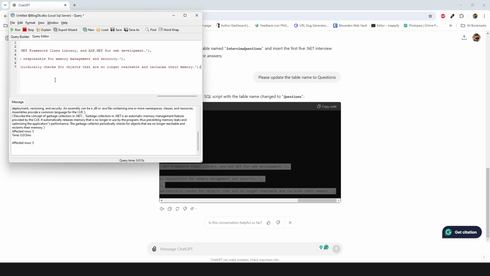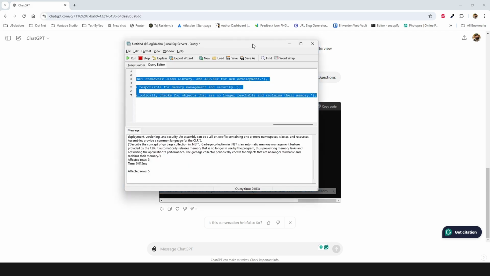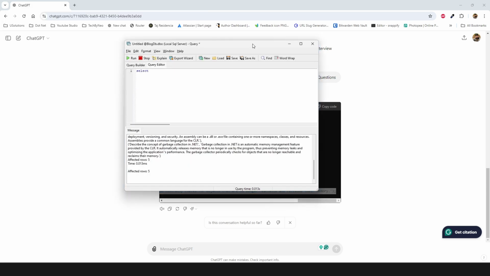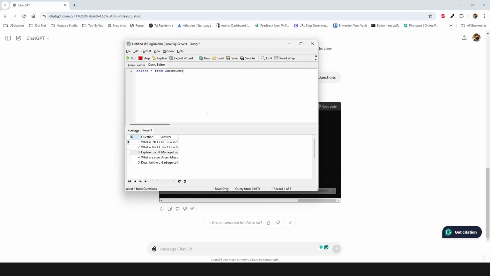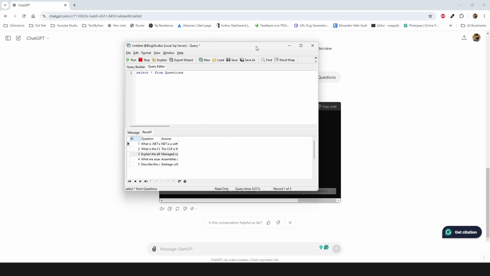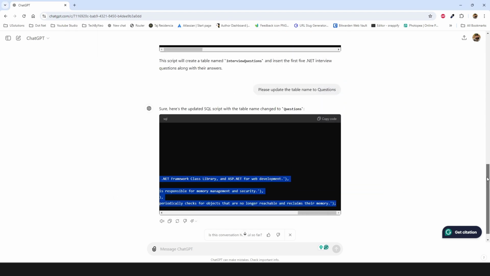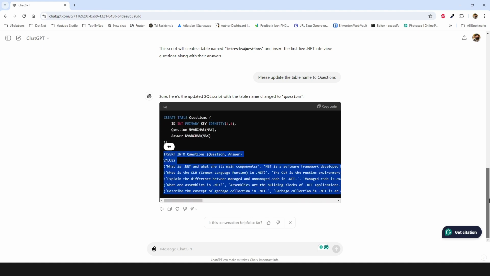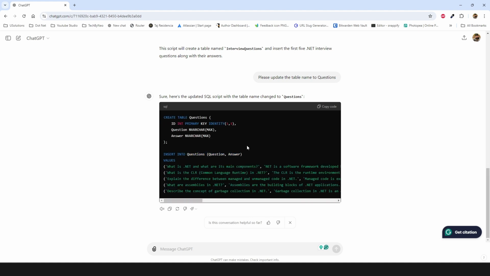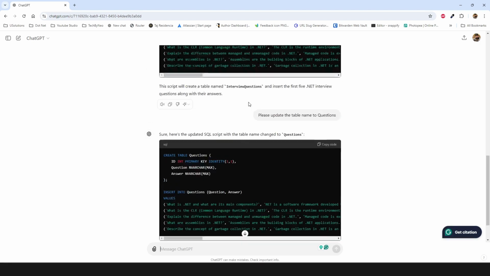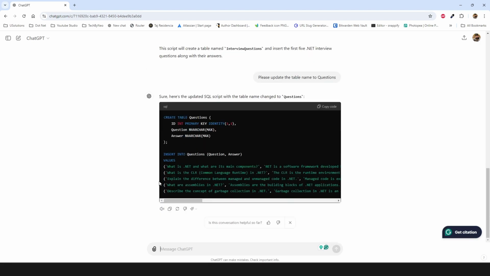5 rows affected. And now in the very next call, we will be doing select star from questions. I'm sure that was the name of our table. Awesome. Now we have that data in the form of a table inside our database. So within a few minutes, we actually generated a few questions and transformed that data into a database table. Awesome. Now that prompt is ready, right? So next we just need to provide that prompt, the topic, and how many questions we want to generate.